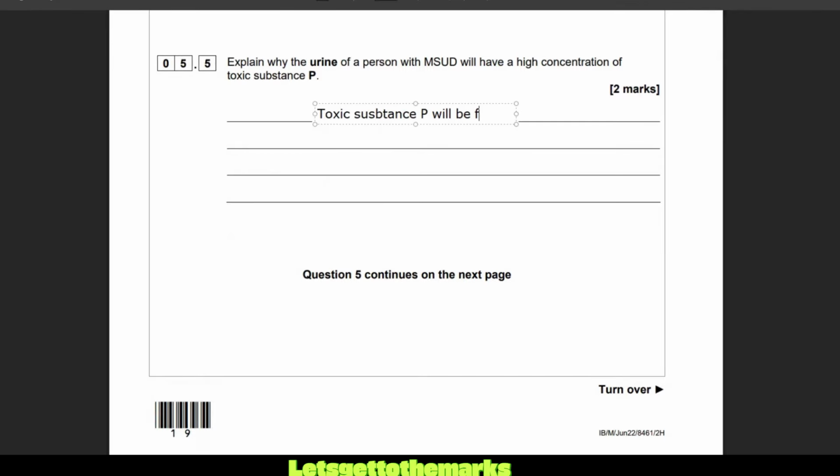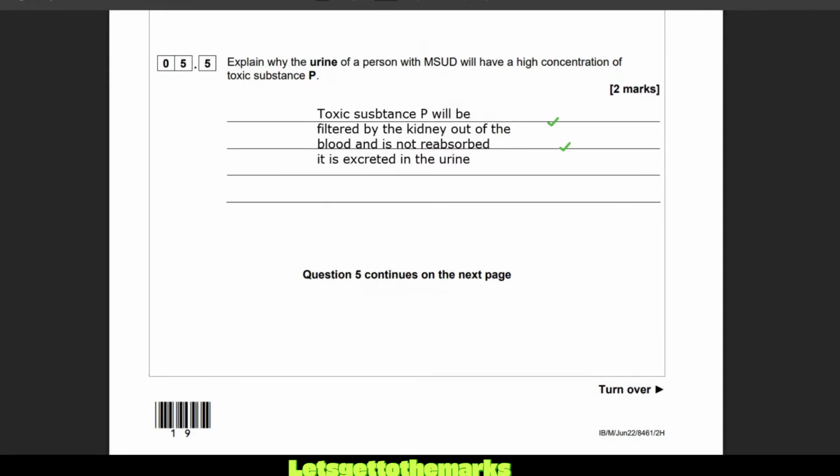When we're talking about the kidney, we want to use the word filtered. It will be filtered by the kidney out of the blood and is not reabsorbed. You have something called selective reabsorption. Toxic substance P is not going to be reabsorbed. It is excreted in the urine. So there we go.